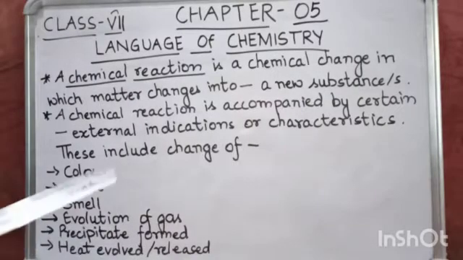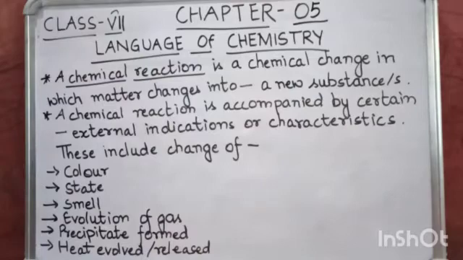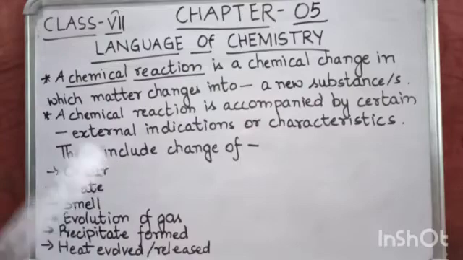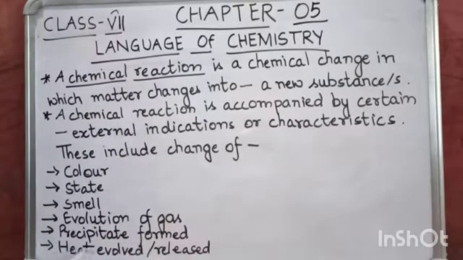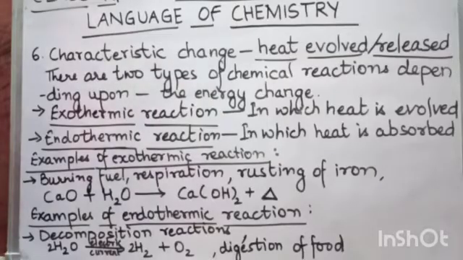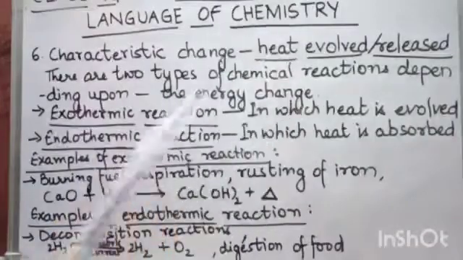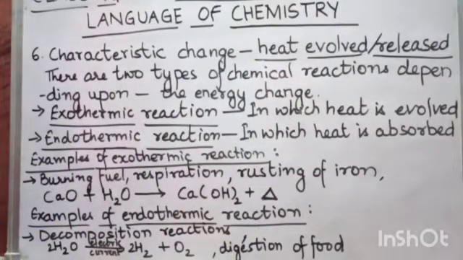Now I've told you how a chemical reaction is accompanied by change in color, change in state, change in smell, evolution of gas and formation of precipitate. Today you are going to learn how a chemical reaction is accompanied by evolution of heat. Okay, so let us study that. Now students, the sixth characteristic change is evolution of heat, or heat evolved or released during a chemical reaction.